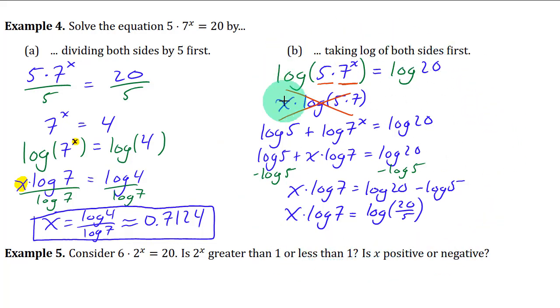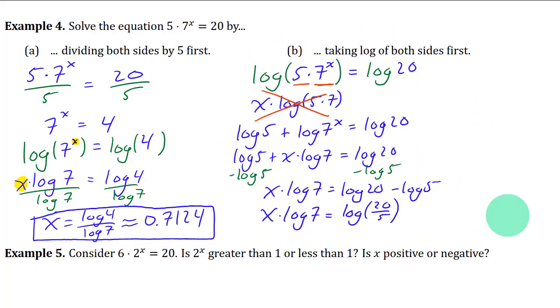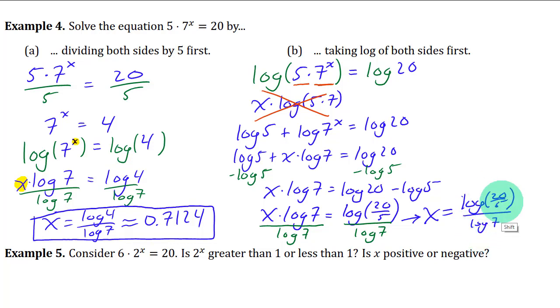So we end up with kind of a longer way of getting to the same result. So I'm just going to divide both sides by log of 7 here. And that will leave you with x equals log of 20 over 5 divided by log of 7. And you're still doing log of 4 divided by log of 7 there. It's the same thing.